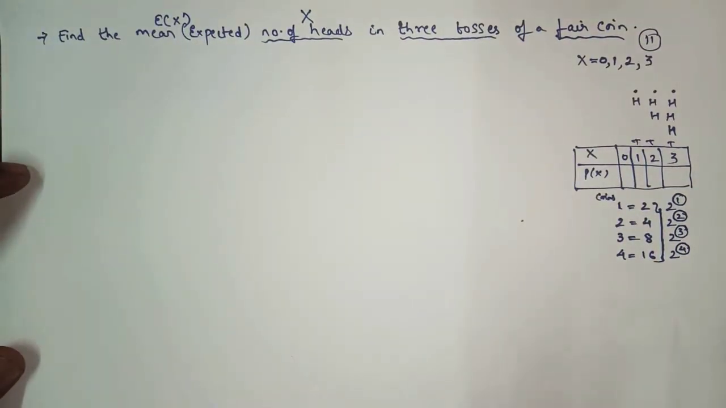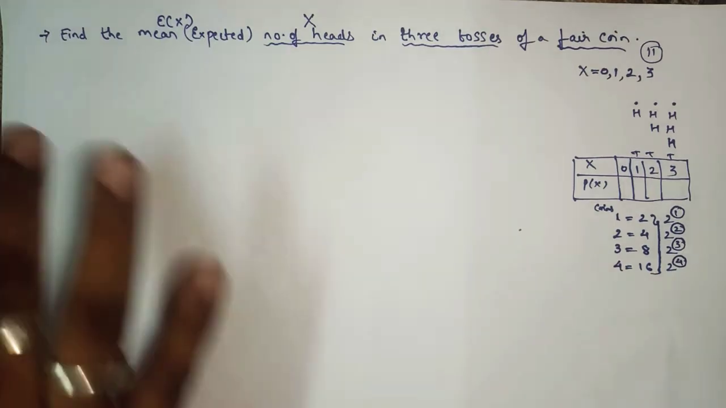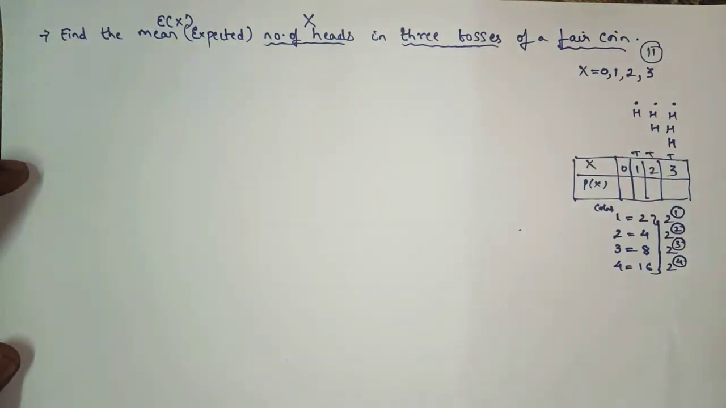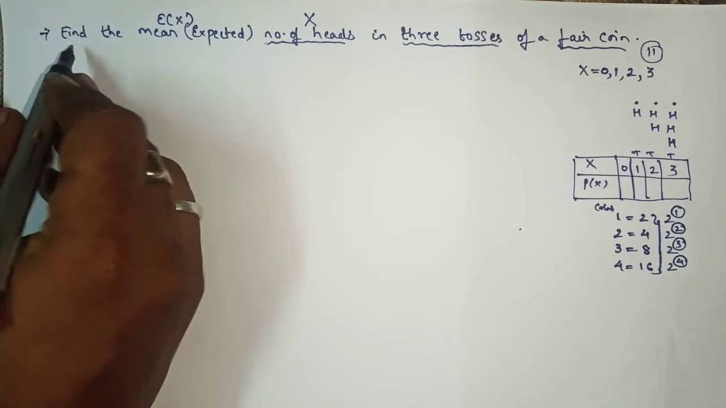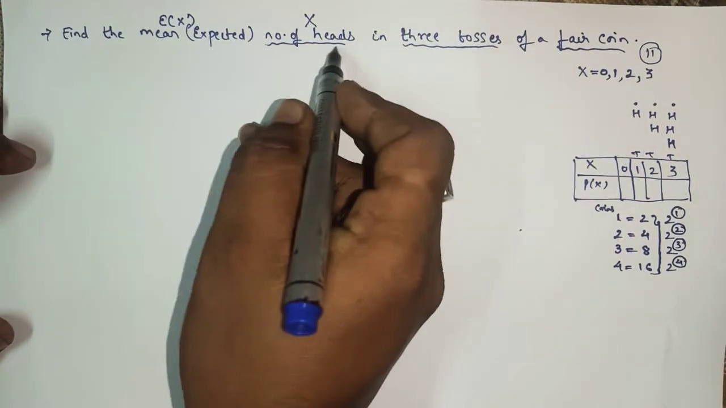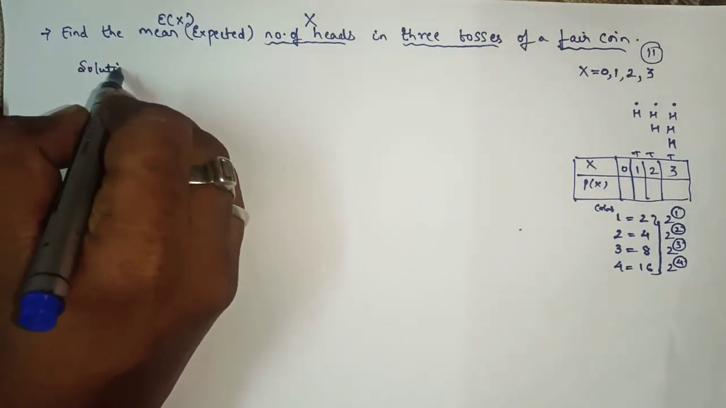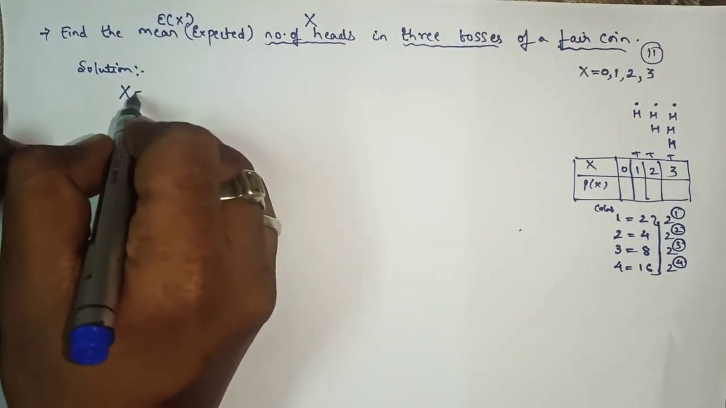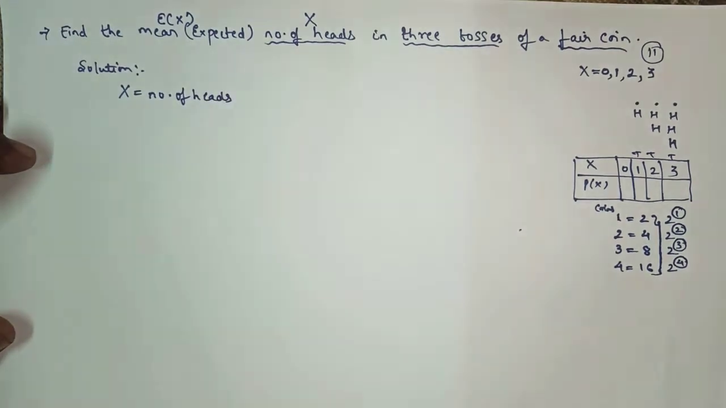So in the exercise there are 4 to 5 sums which are based on a statement, and then you have to find the mean and the variance with respect to that. Right now we have to find the mean for the number of heads. So we'll start writing the solution. We'll write x as the number of heads.